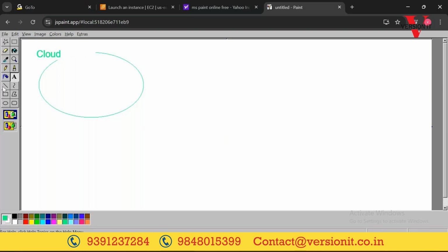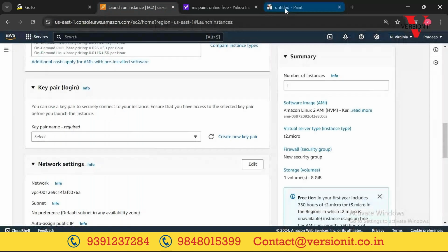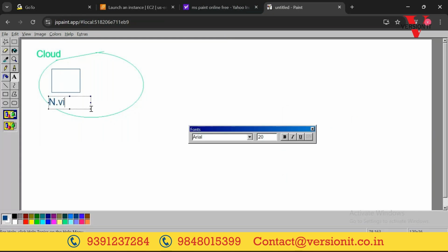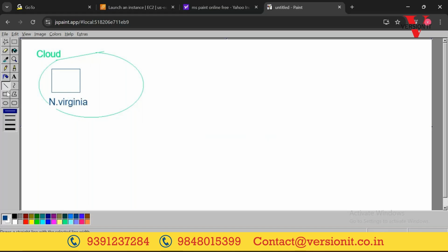If you ask specifically, I'm creating it on the AWS cloud, in the North Virginia region, somewhere in North Virginia. How are we connecting? Through the internet only, right? The server is in North Virginia or somewhere, or even Mumbai. I'm staying in Hyderabad.